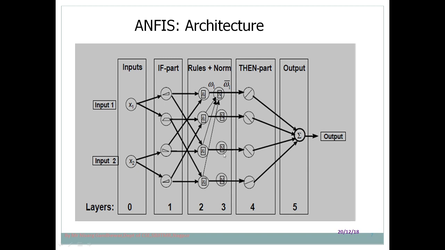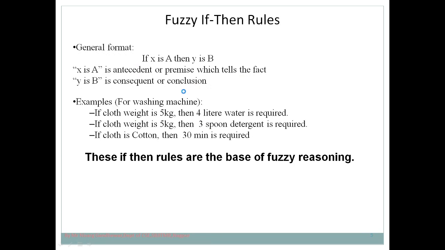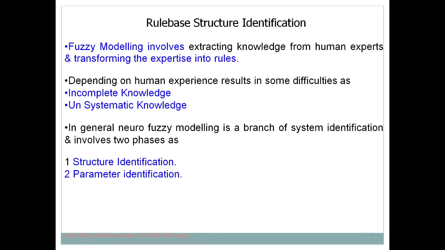These are the steps or layers involved, because NFS is a fusion of fuzzy logic, fuzzy inference system, and neural network. From fuzzy logic we take the decision making ability, and from the neural network we take the learning ability. So this is the NFS architecture. I hope you understand the importance of identifying rule based structure in the case of a fuzzy inference system or adaptive neuro fuzzy inference system. Finally, if you specify the rules appropriately, then your system will work properly. Otherwise a lot of issues may occur.